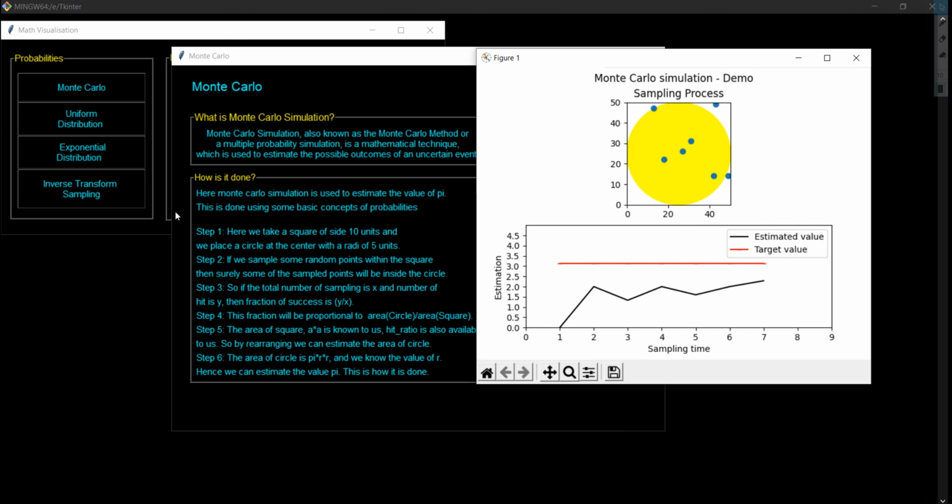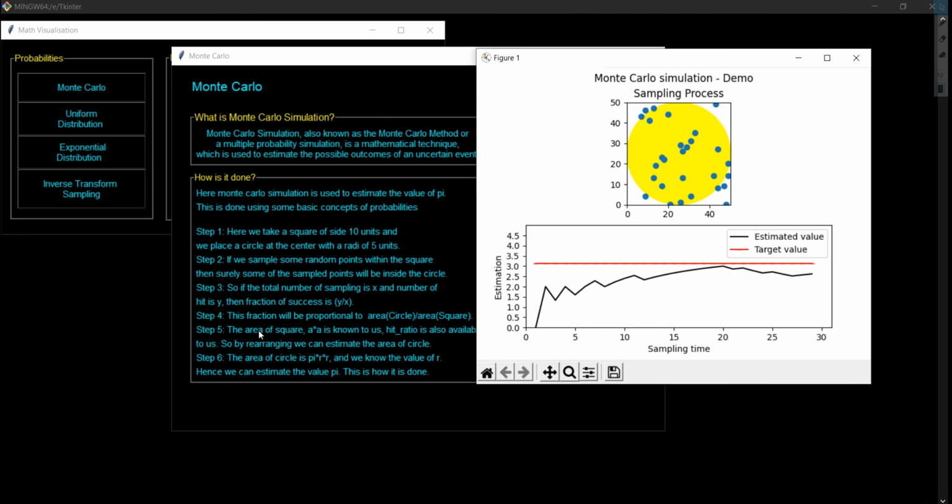Under how it's done, each and every step involved in the animation is written, such as here a square is taken and then a circle, after which the sampling points are also taken, and the calculated values finally join the target value, which is the pi value. All these steps are written here.